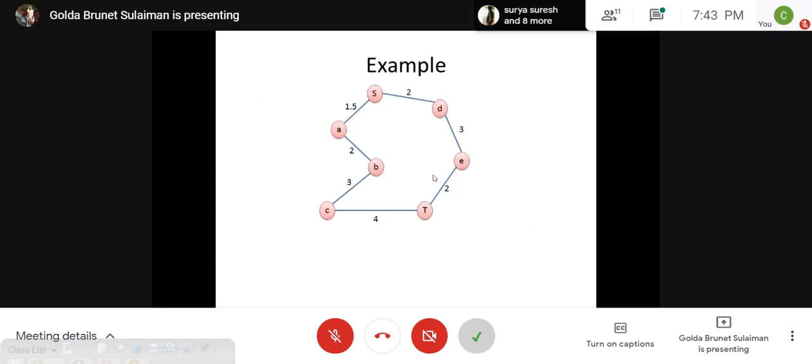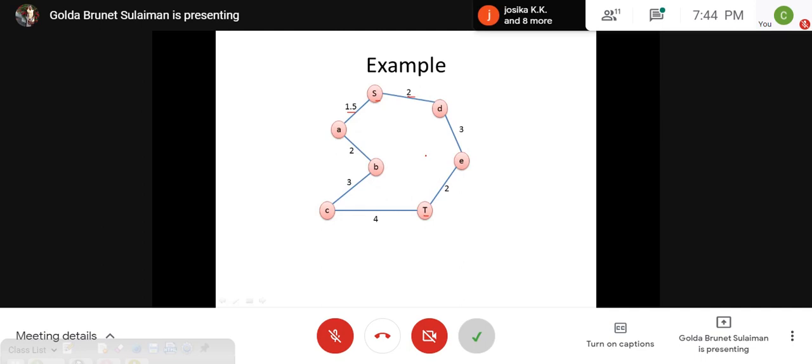So let's consider this example. We are trying to traverse from the source S to some terminal node T. These are the costs along traveling these edges, and this will give you the value of G. If you consider G of A, that will be 1.5. Similarly, G of D will be 2 and so on.